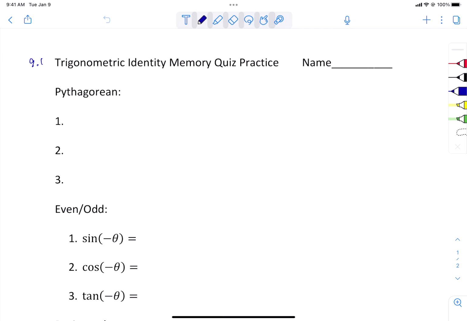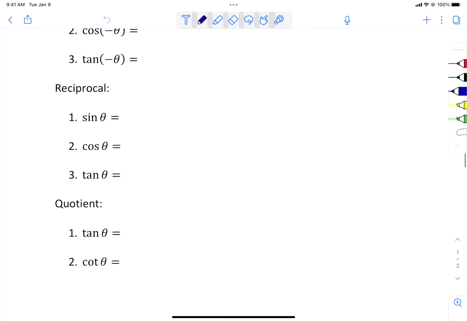So this is the 9-1 memory quiz practice. You can find it in Google Classroom. Just bring it over into Notability. We're going to do it together today, and then please submit it as soon as you're done to get yourself some points. Now, on the memory quiz next week, you're going to need to know the things that you see here.